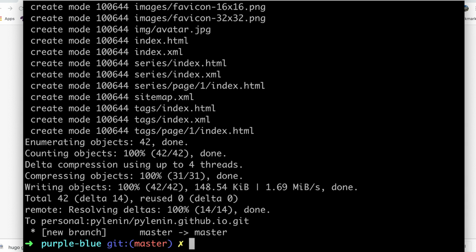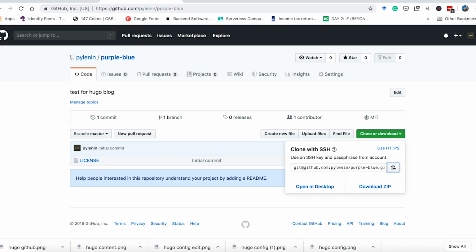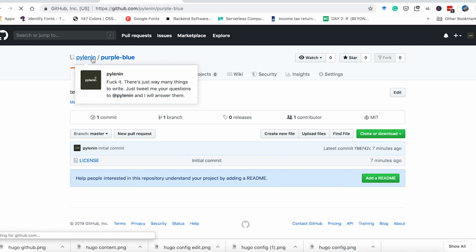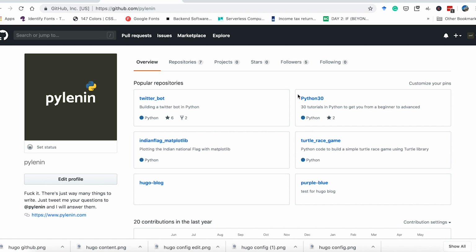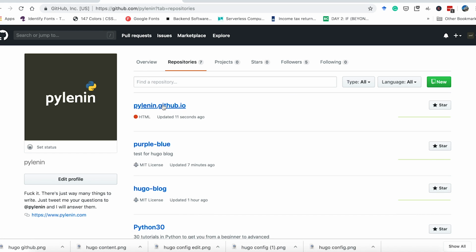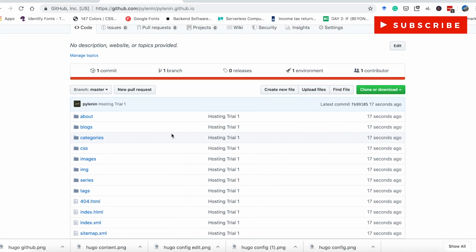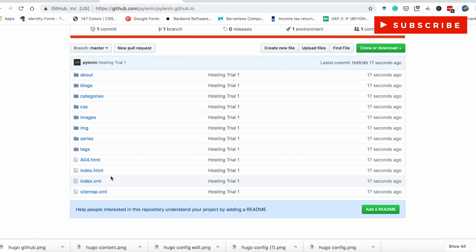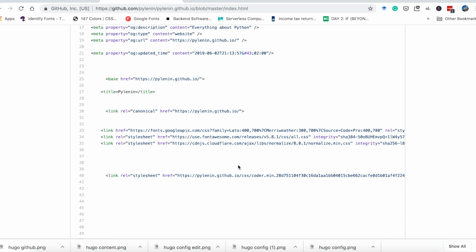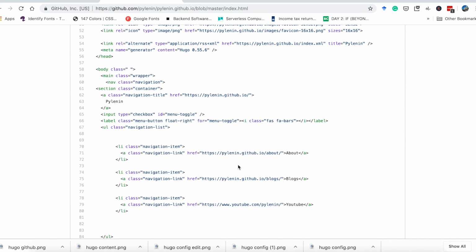I hope it works this time. All right, so now let's go ahead and check out our pylenin.github.io repo, and you see this repository is now filled with HTML code. This is the built HTML that Hugo built for us.